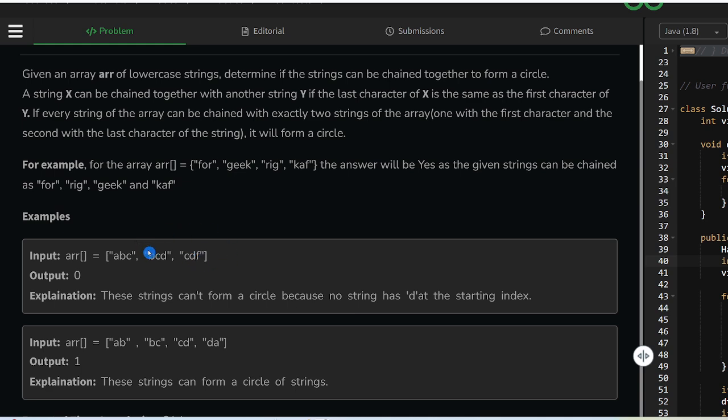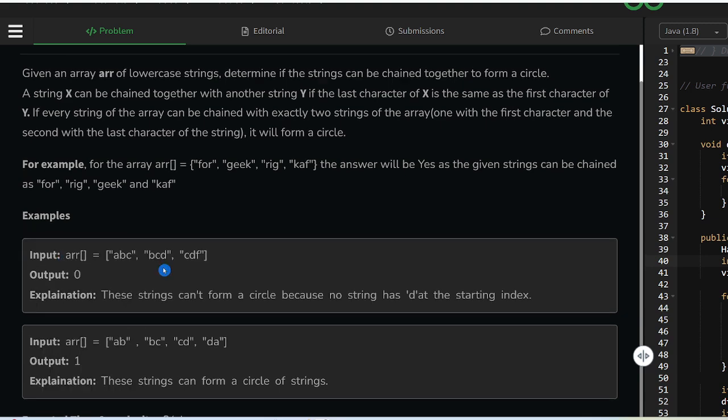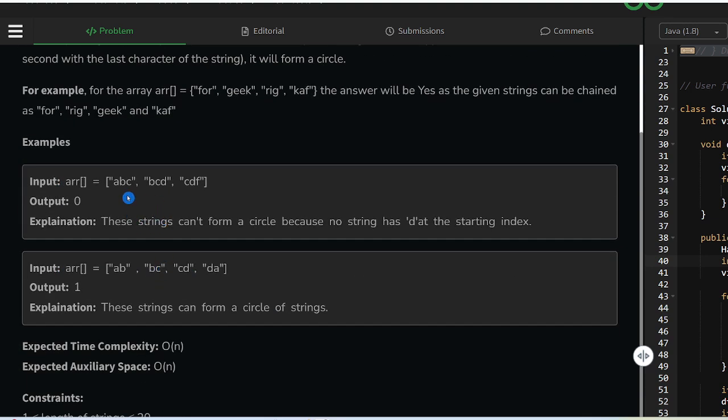And for F, there is no word starting with F. So we can't form a circle in this case, and we can simply return zero. If we are able to do the circling chaining mechanism, then we can return one.